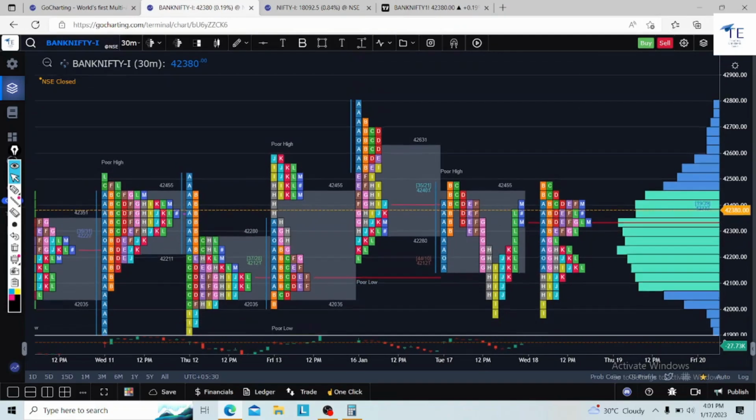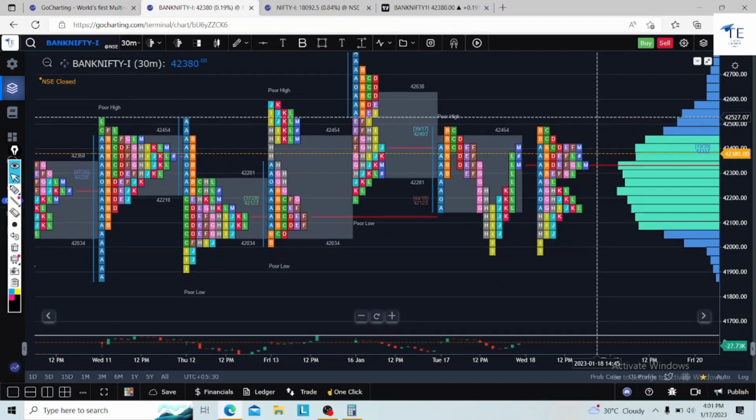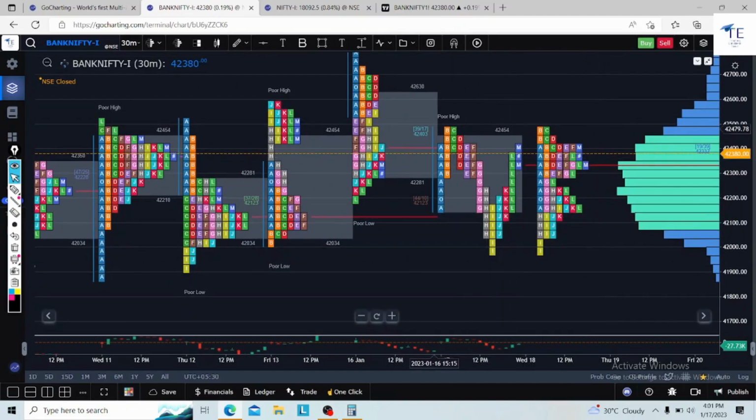See, then what happened? The market reversal happened. Why was there this volatility in Bank Nifty? Today is an expiry day for Fin Nifty, so this volatility happened. People were shorting there, and all the square-offs and rollovers were happening in Fin Nifty.